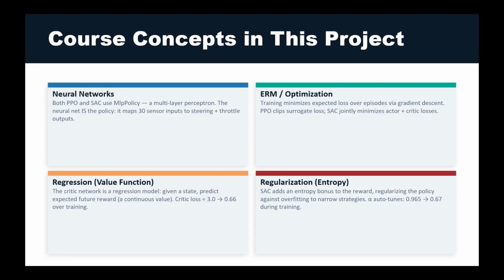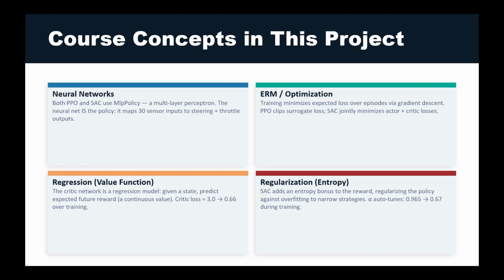Number 2, risk minimization and optimization. From what we learned in class, empirical risk minimization meant minimizing expected loss over a dataset. In reinforcement learning, it's the same concept, but over trajectories instead of labeled data. Number 3, regression. Both algorithms use the critic network, which is a regression model. Given a state, it predicts a single continuous number, which is the expected total future reward for that state.